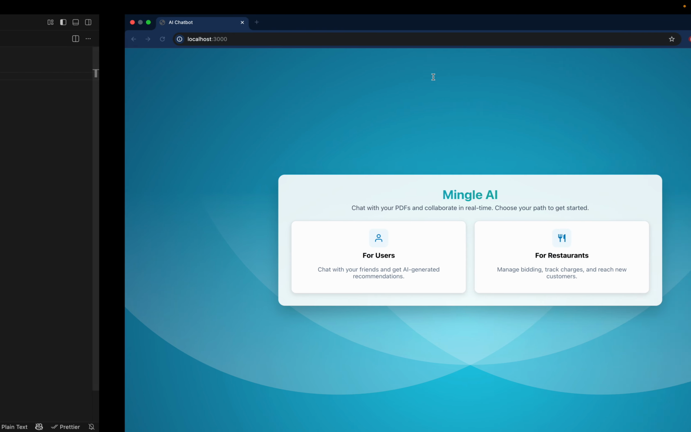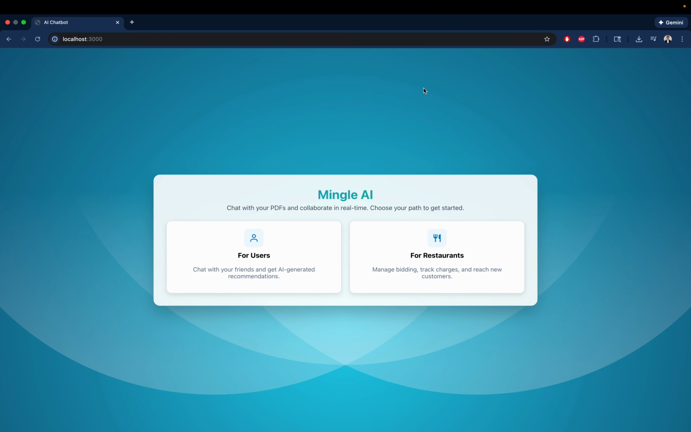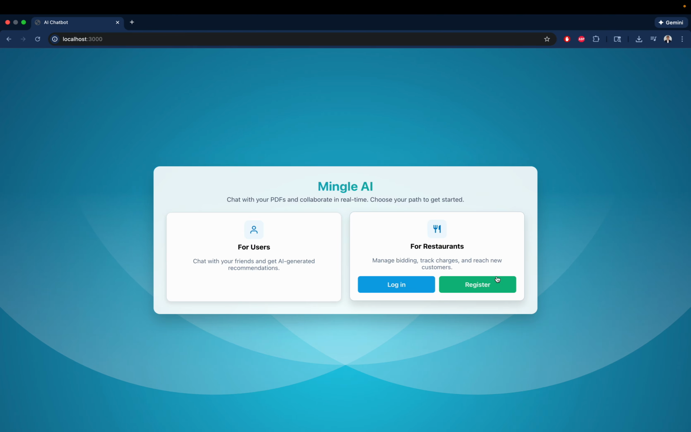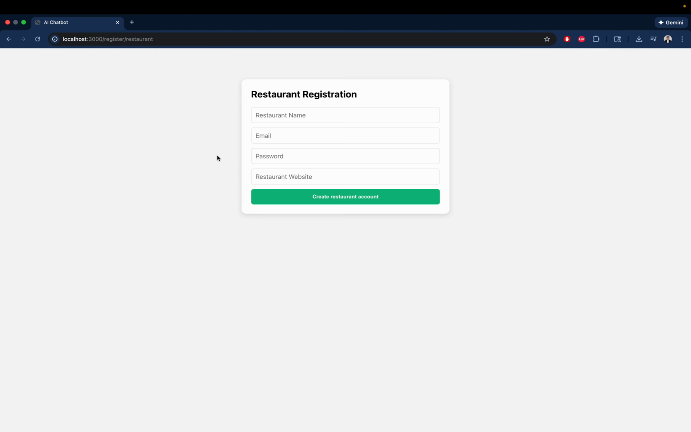And so now I'll showcase this. This is our landing page. We've updated this a little bit to now reflect different user journeys for users or restaurants. Users were covered in the previous milestones video, so I'll show the restaurant. You can log in or register depending on if you have an account or not. So I'll just create a restaurant here.